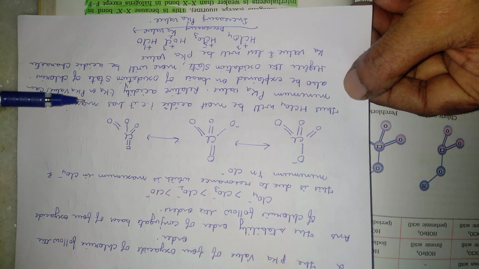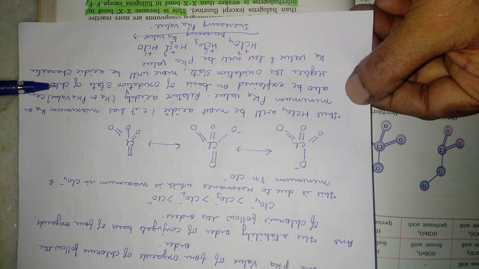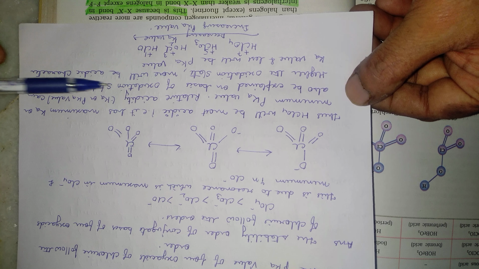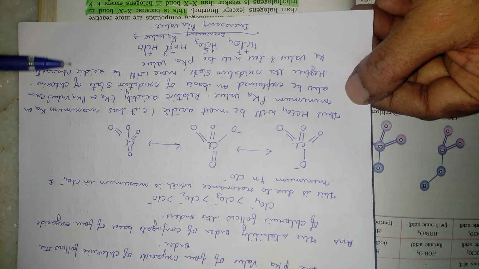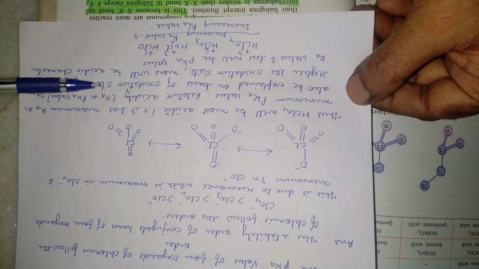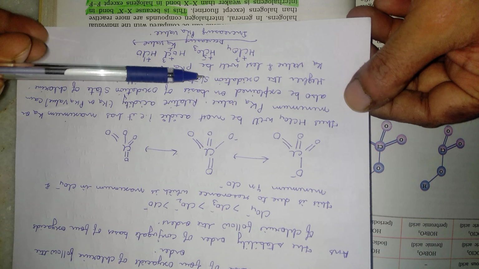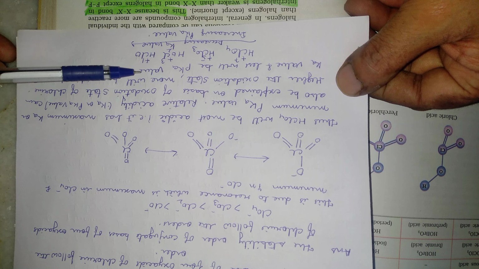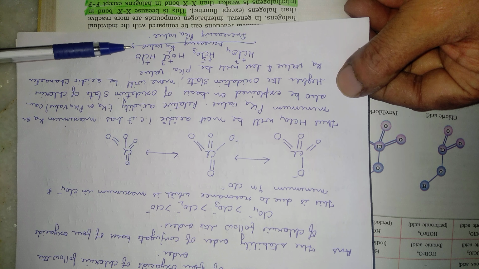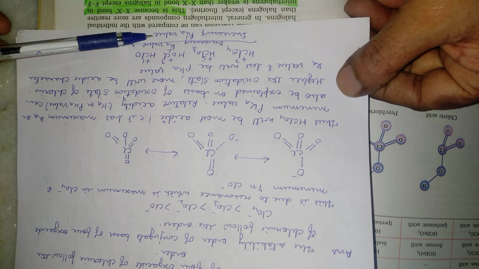As we all know, relative acidity can also be explained on the basis of the oxidation state of chlorine. The higher the oxidation state, the more will be the acidic character. Very important line to note down: whenever the oxidation state is higher, the acidic character is more. So the Ka value is higher and the pKa value is lower. Here I have written, this is very important, you can note down, this is a decreasing Ka value and an increasing pKa value.